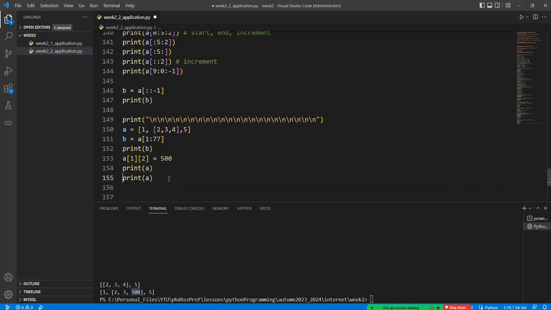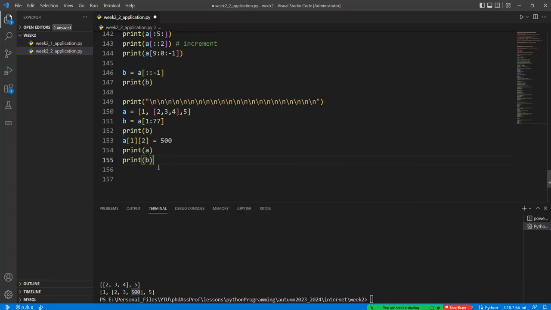But if I write the b value in here, the b is also changed at this time because b is directly pointing to this value, the list of 2, 3 and 4 and 5.